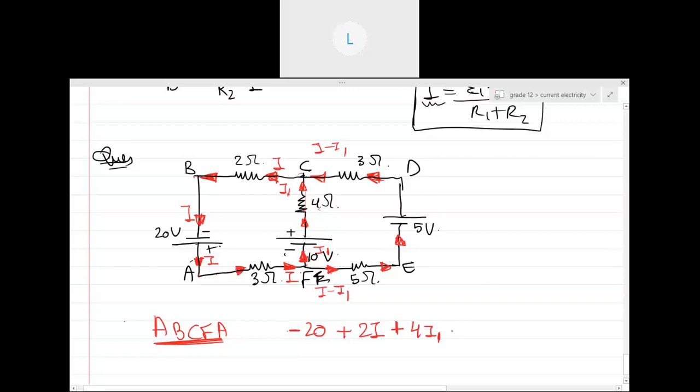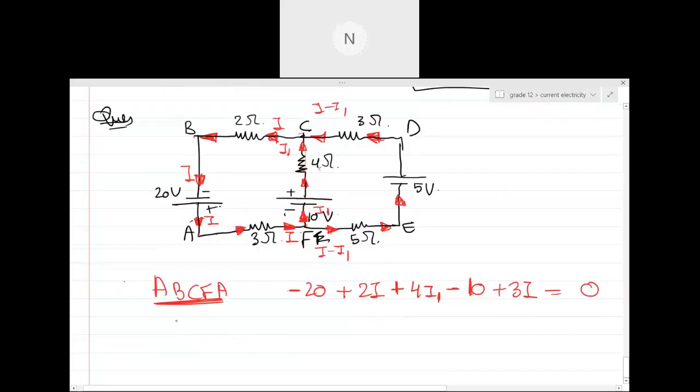Positive, so minus 10. Then again plus 3i. First equation. Everyone is not answering, which I am not liking. Next class everyone will keep their speakers on.